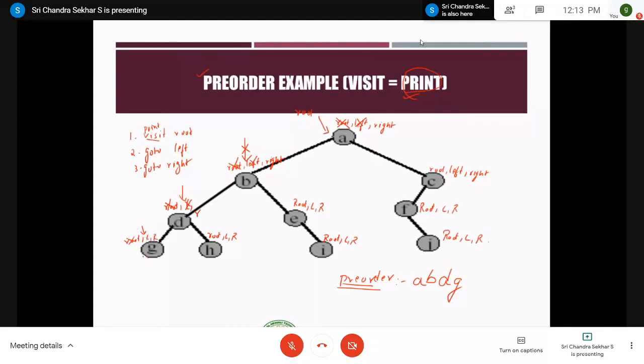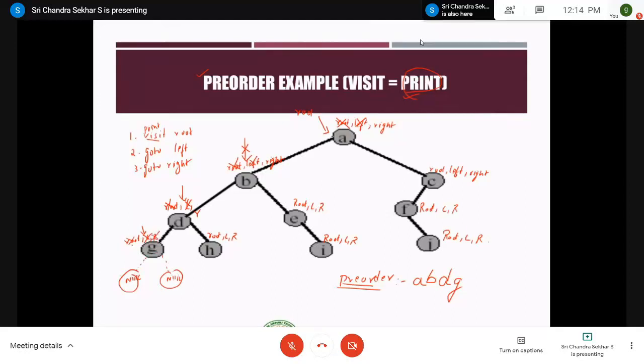Go to left means here G does not have any left child. Therefore, you treat it as a null value. It's not that important, but from a conceptual point of view, I am saying that whenever there are no children, you simply represent it with a dummy node and a null value. So if there is nothing, then this step is also completed. That means you have visited and you have come back again. After this, you can observe that the third step is R. R is nothing but go to right. When you go to right, there is no right child. Therefore, this is also completed.